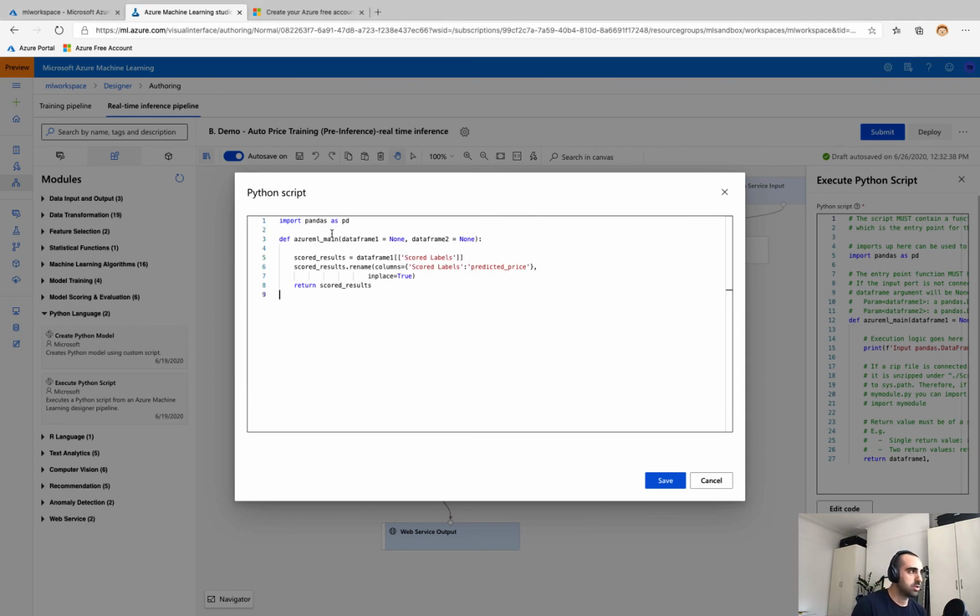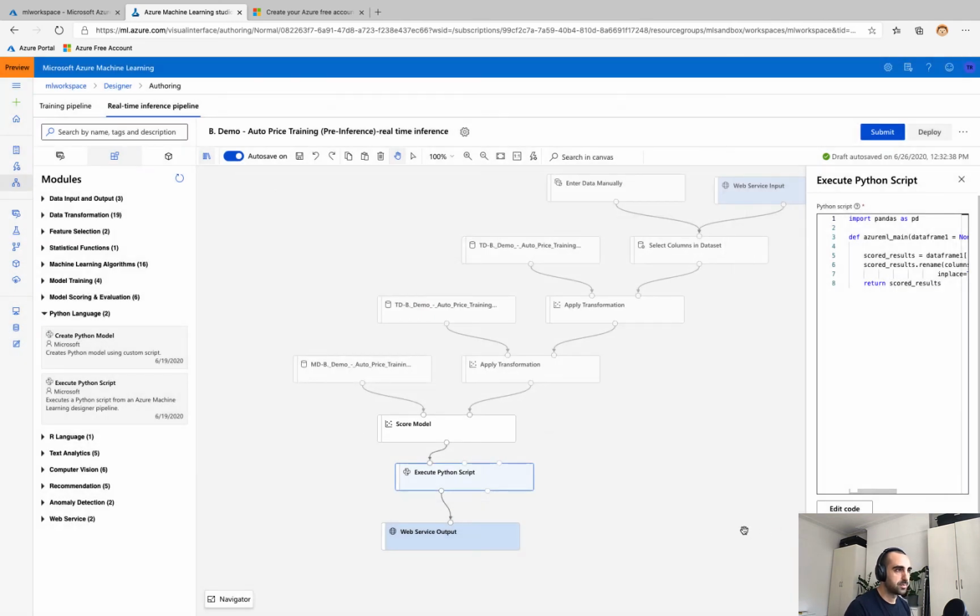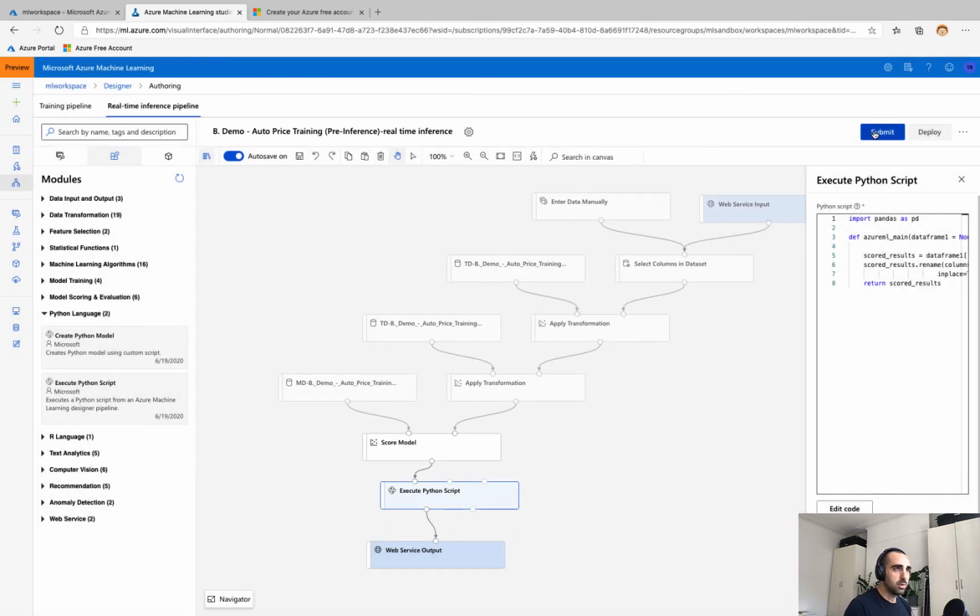And all that code is doing here is we're importing the pandas library. As we get the data frame as an input, we just want to get the scored labels, just that column. We're going to rename that to predicted_price and then pass that to our web service output. So we would submit that.